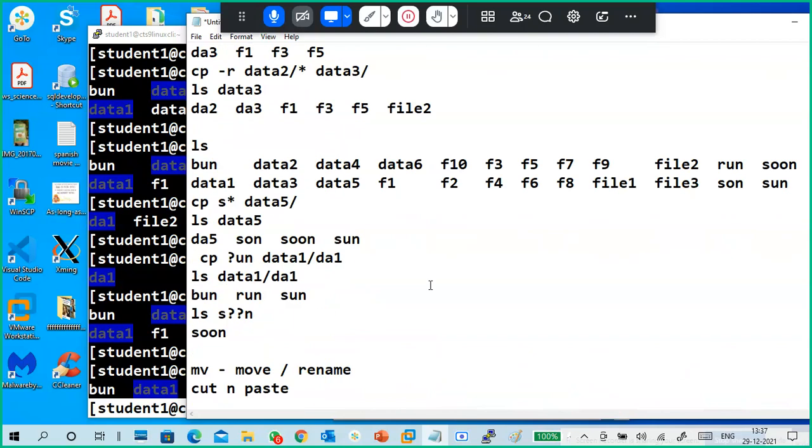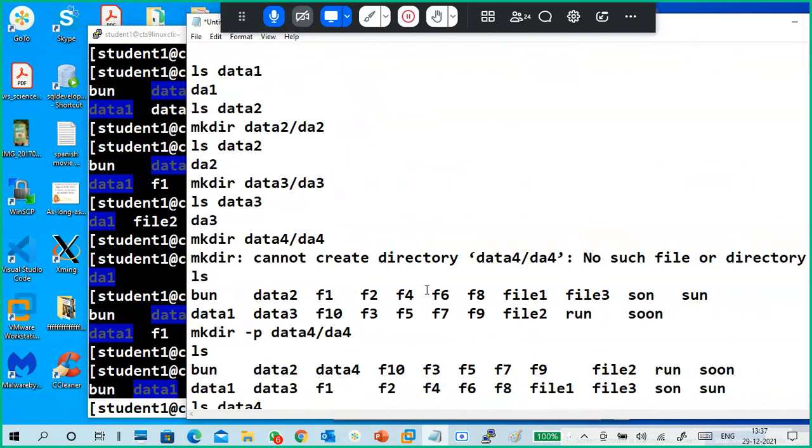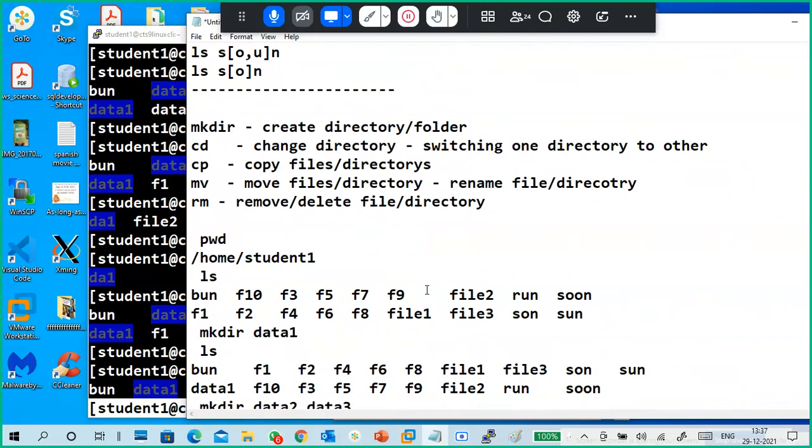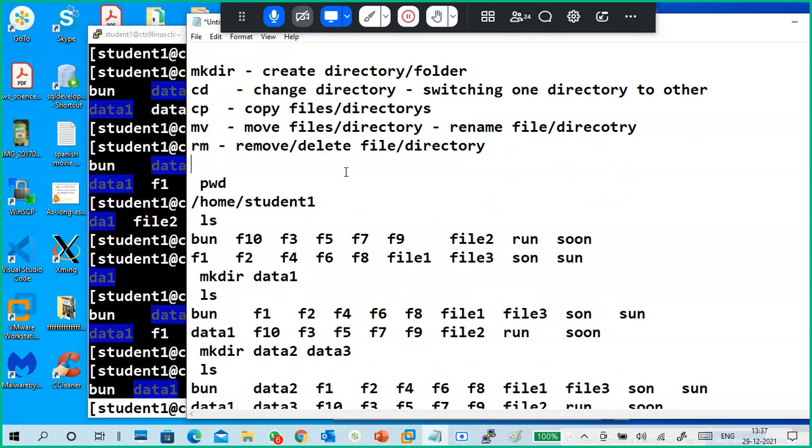And we discussed mainly three things: how to create a directory, how to change the directory from one location to another location, and the paths also, absolute path and relative paths. So practice the paths one way. And also pwd and ls are very useful commands when you are doing these practicals.